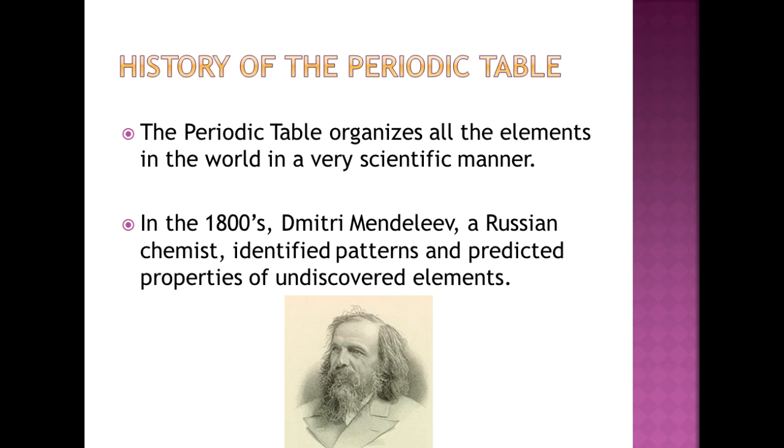But what made him famous was that when he wrote his book, he said that some of the atomic weights of some of the elements were wrong, and that if people went back and redid the measurements, they would find that they actually had different atomic weights. So when they went back and did the measurements again, they found out that he was correct, and that was quite surprising, and that was the thing that made him famous and made his periodic table rise above all the other periodic tables.